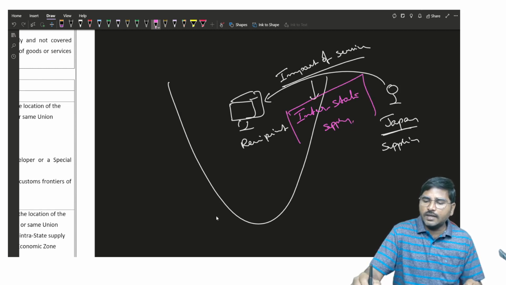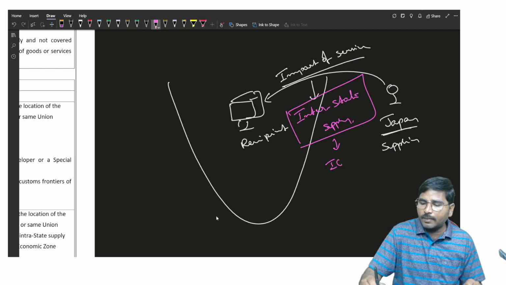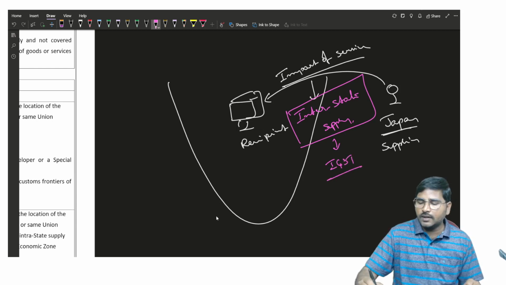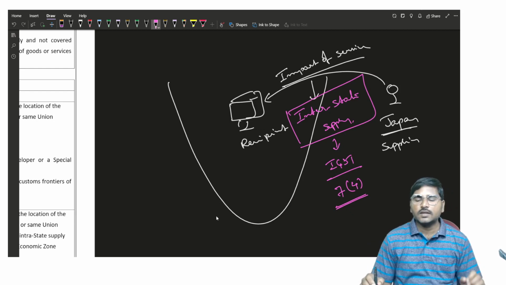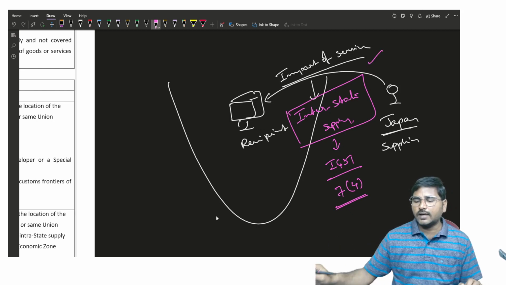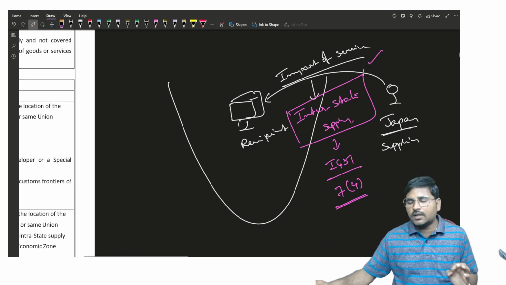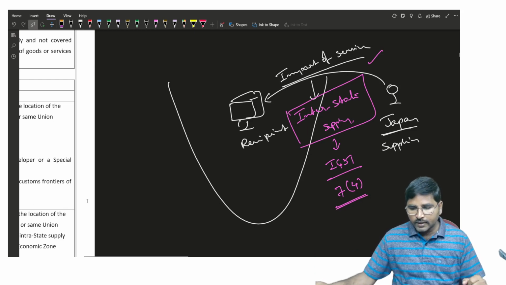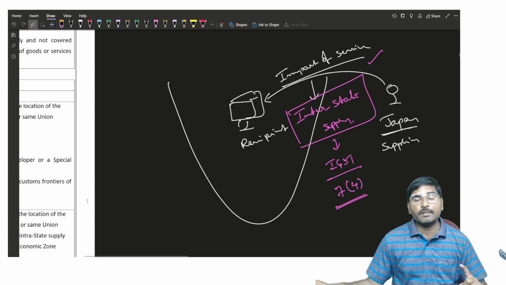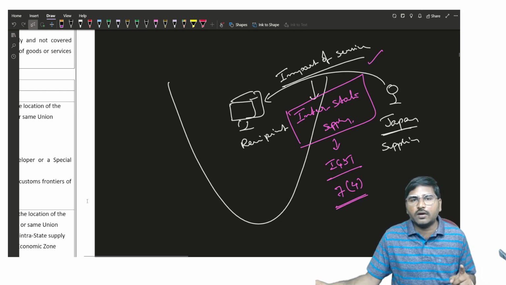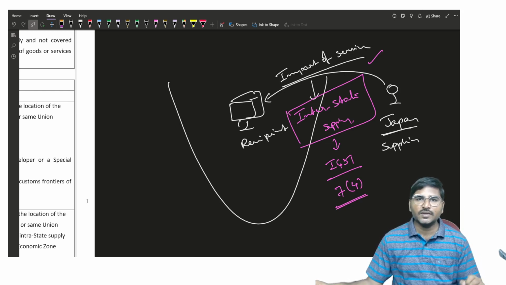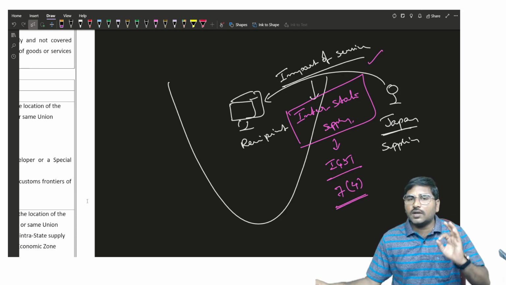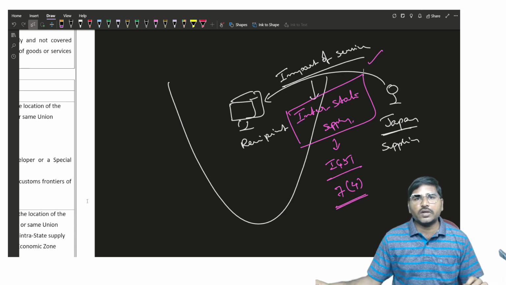So when it becomes an interstate supply, we are liable for payment of IGST. This is the content of 7 subsection 4. The import of service shall be treated as an interstate supply, so on import of service we are liable for payment of IGST. Remember my words, customs duty is levied on import of goods. On import or export of goods, only on goods will customs duty be levied.